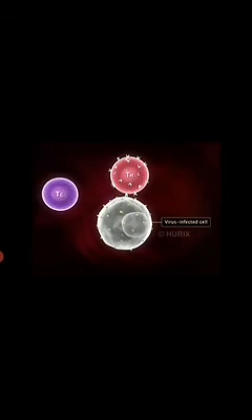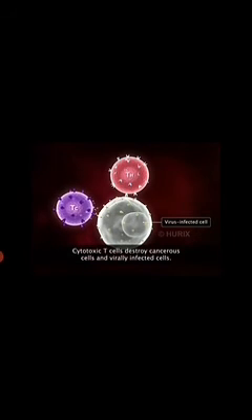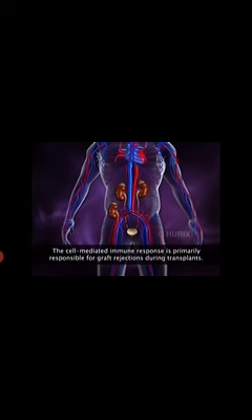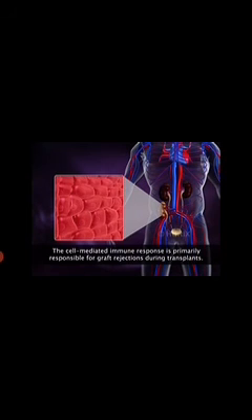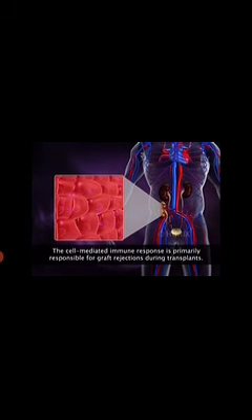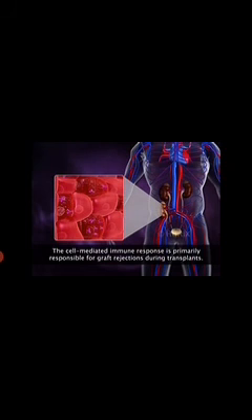But in cell-mediated immune response, the stimulated cytotoxic T cells identify the infected cells and destroy them. Finally, the suppressor T cells shut down the immune response after the foreign body has been eliminated. They also maintain tolerance to self-antigens to regulate autoimmune responses. Thus, it is the T cell-mediated immune response which is primarily responsible for graft rejections during transplants, because it recognizes the grafts as foreign and initiates action against them.